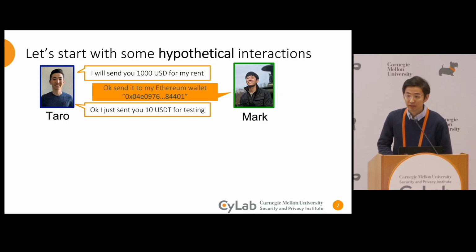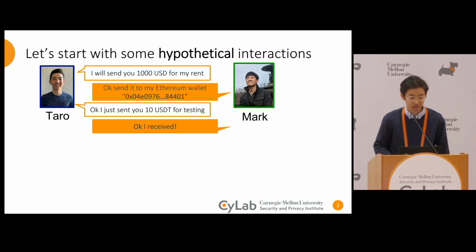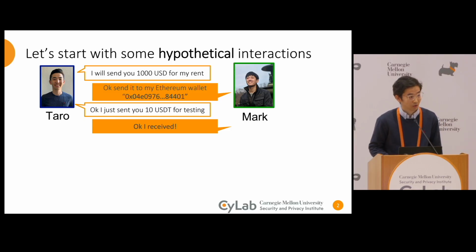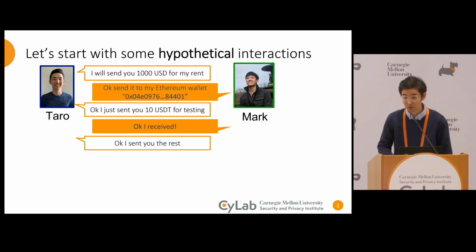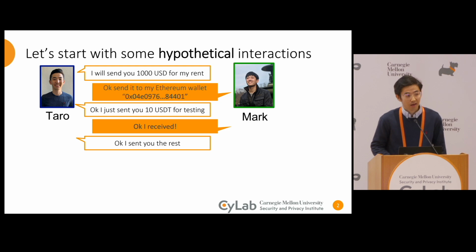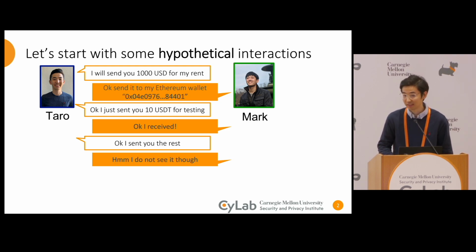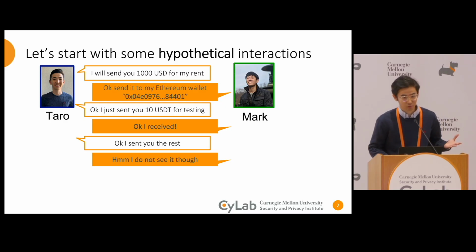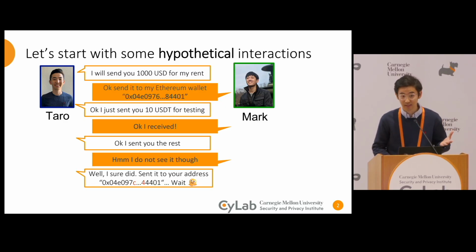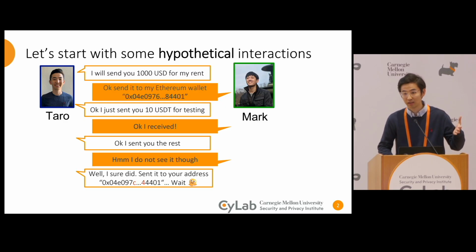I didn't want to make any mistakes, so I sent him $10 just for testing, and he confirmed. So I sent him the rest of my money. However, he told me that he hadn't received his money yet. So I double-checked my transaction, and I realized that the recipient address I specified was slightly different from his.